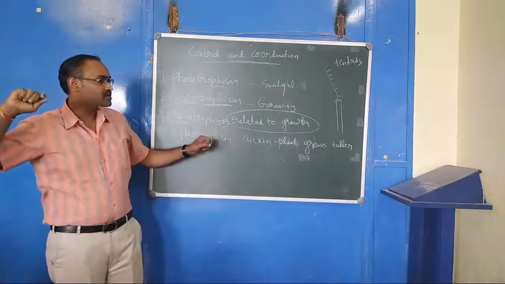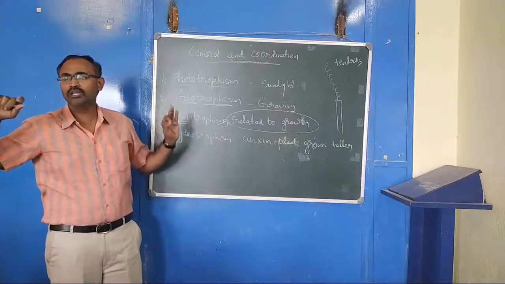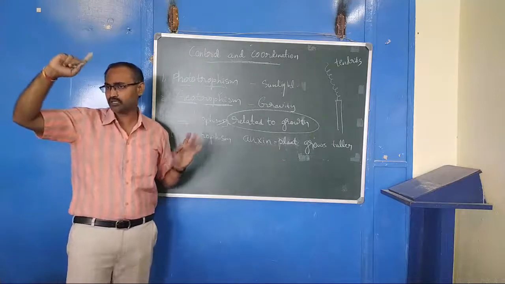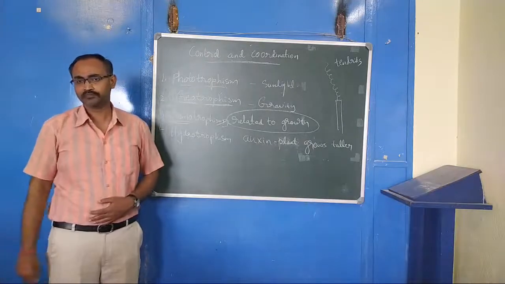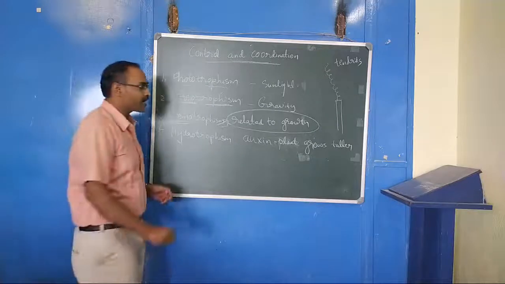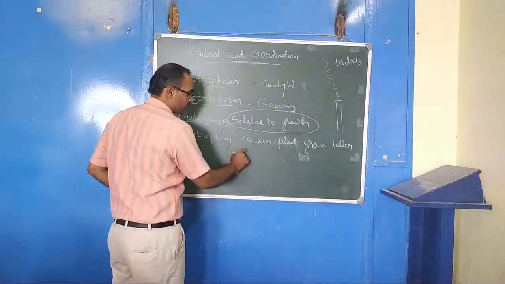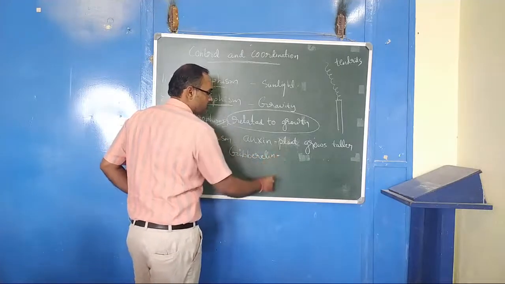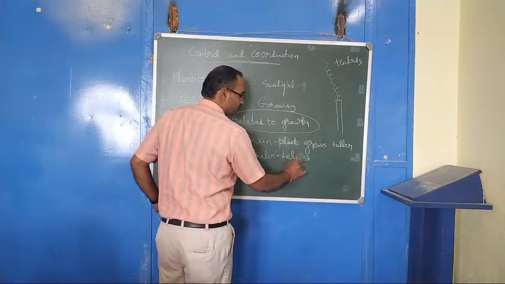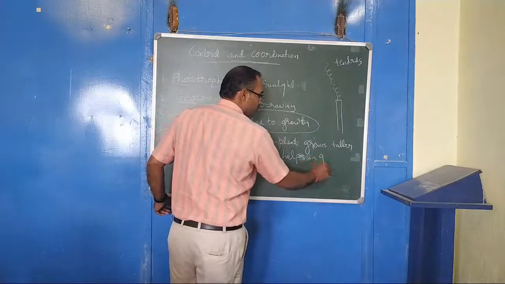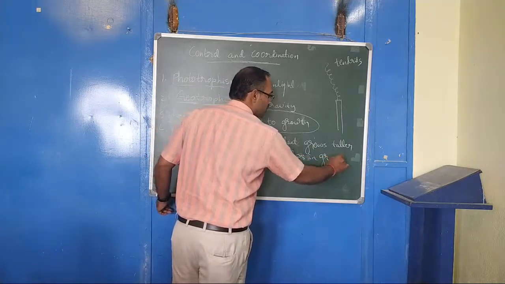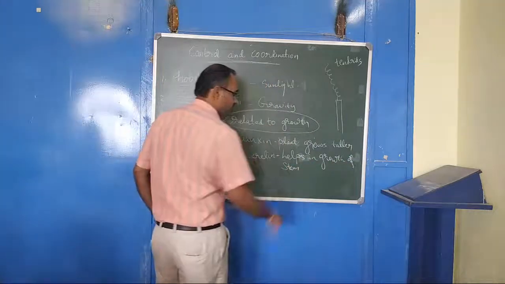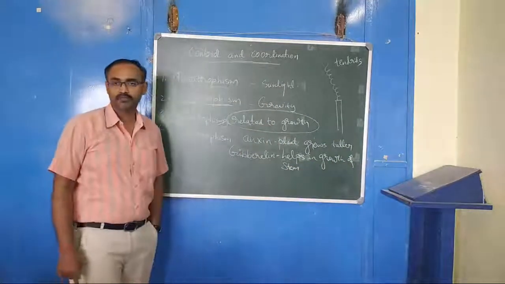Okay. Auxin is very, very important. There are four hormones. So the other hormone is gibberellin. Gibberellin helps in the growth of the stem.